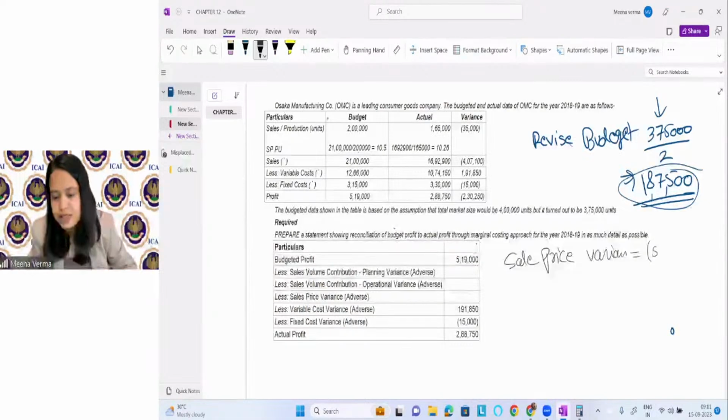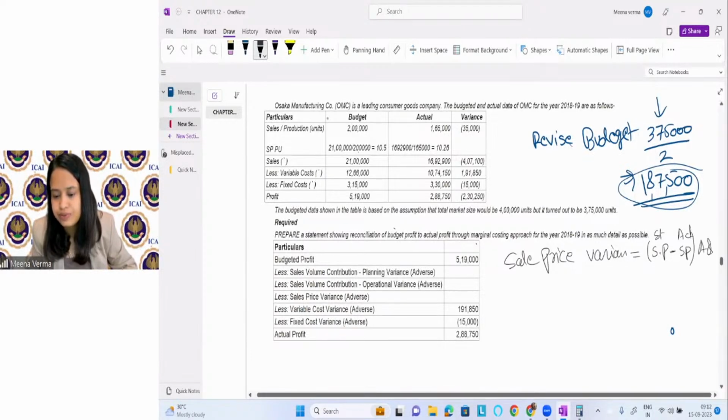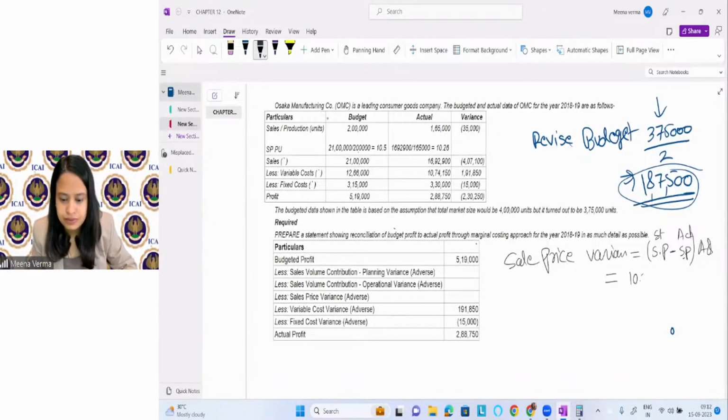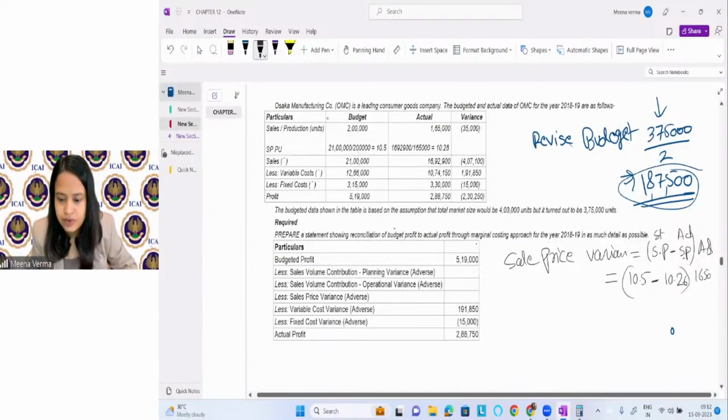Standard selling price minus actual selling price into actual quantity sold. What is the standard selling price here? Actual selling price, actual quantity sold is. So what is it coming?